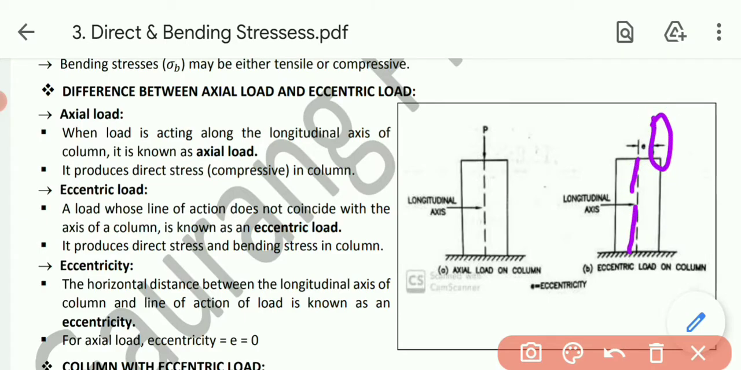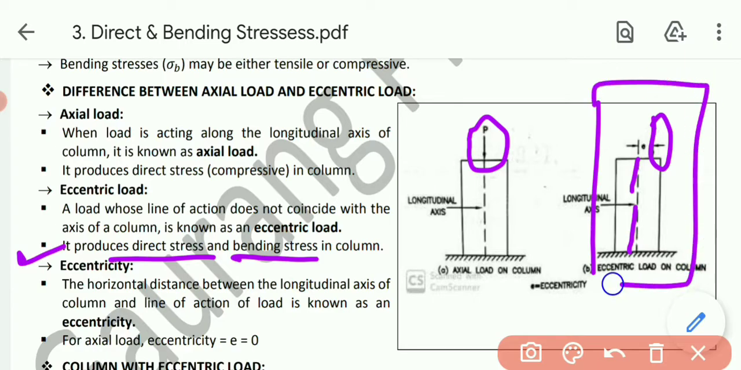It is acting at somewhat other point, so its line of action doesn't coincide. It produces direct stress as well as bending stress in the column, while this one produces only direct stress, while this one will produce direct stress as well as bending stress.